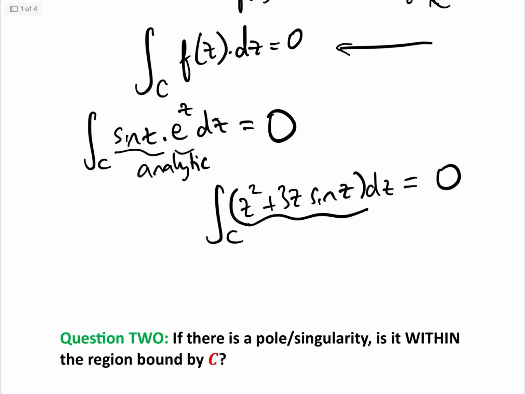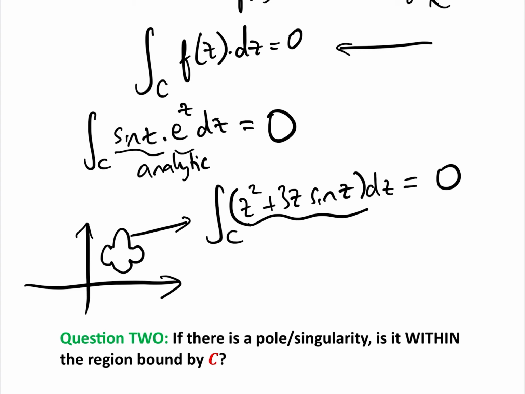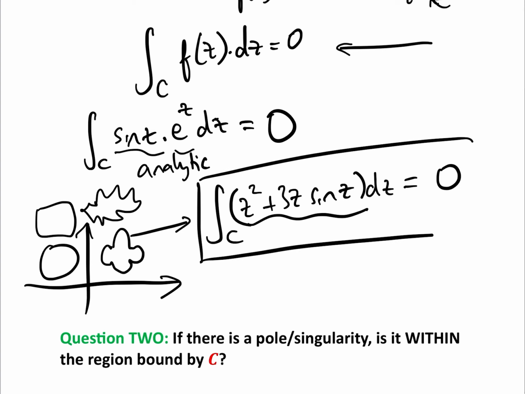And by the way, just before we get on to question 2, it doesn't matter what the curve is. The curve could be a nice picture of a smiley face, as long as it's a simple closed curve. It could be a circle, it could be a rectangle, it doesn't matter what it is. Whatever the curve is, as long as it's closed, as long as it's simple, and as long as our function is analytic within the region, then by Cauchy's integral theorem, the integral is 0.